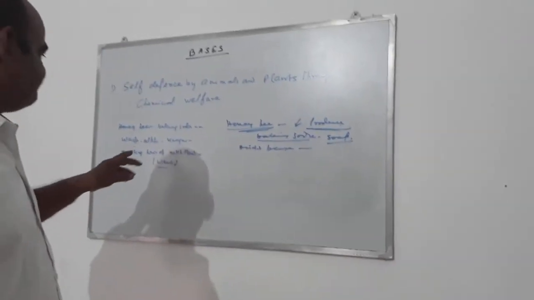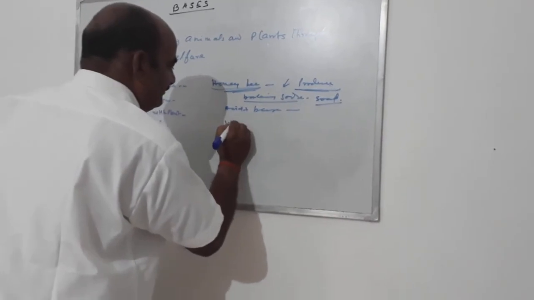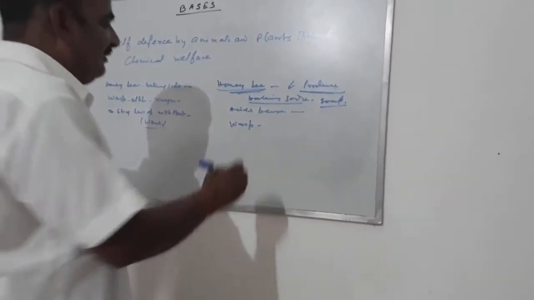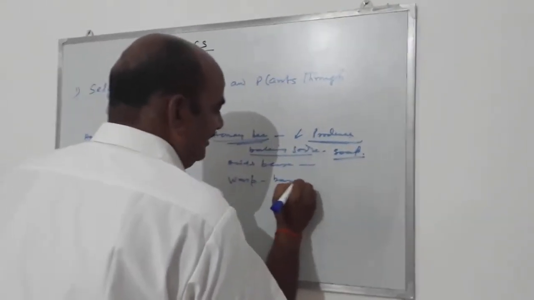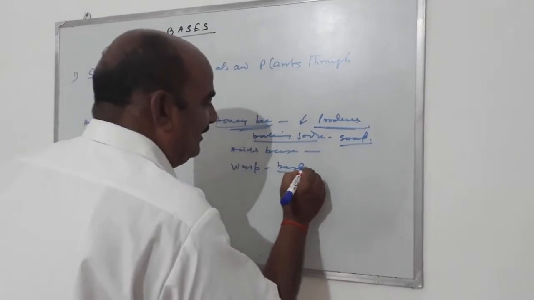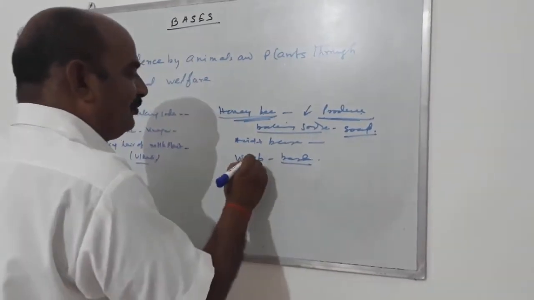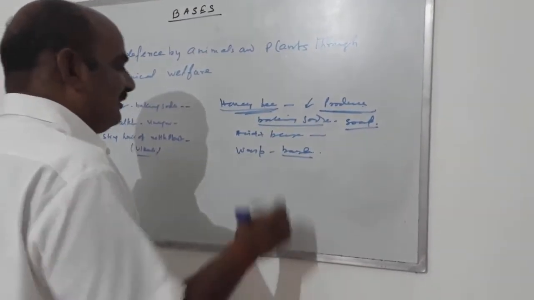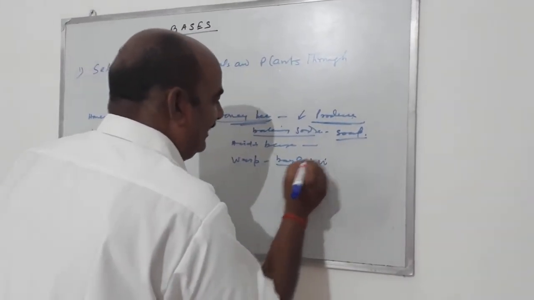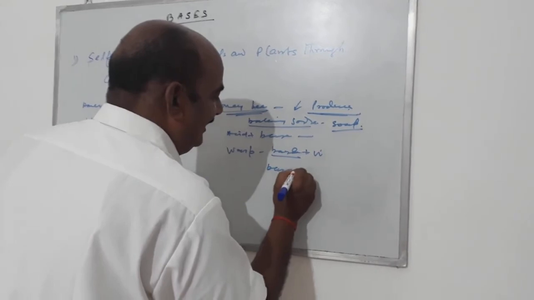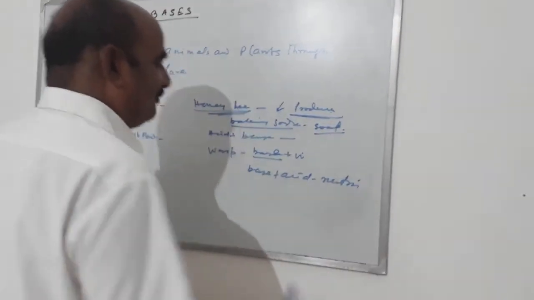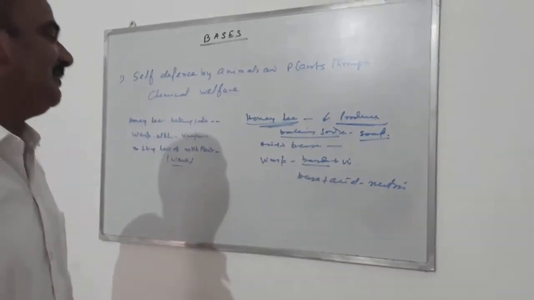Now a wasp. Sometimes a wasp will bite you. When a wasp bites you, it produces a base. So when a base is there, you are getting the pain because the wasp produces the base in your body. Then what happens? Some acidity is needed, so you rub vinegar. Vinegar is an acid. So base plus acid gives neutral. You will get relief from your pain. So this is a very good medicine.